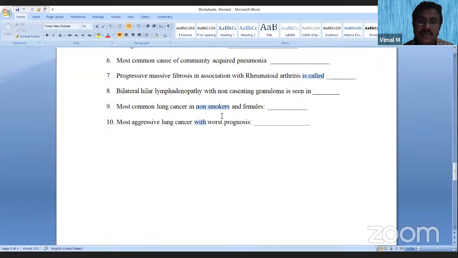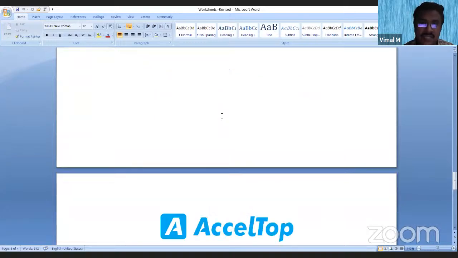Most common cause of community-acquired pneumonia. Progressive massive fibrosis in association with rheumatoid arthritis is called. Bilateral hilar lymphadenopathy with non-caseating granuloma is seen in. Most common lung cancer in non-smokers and females. Most aggressive lung cancer with worst prognosis.